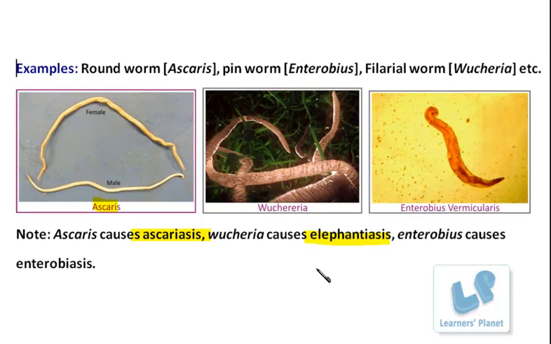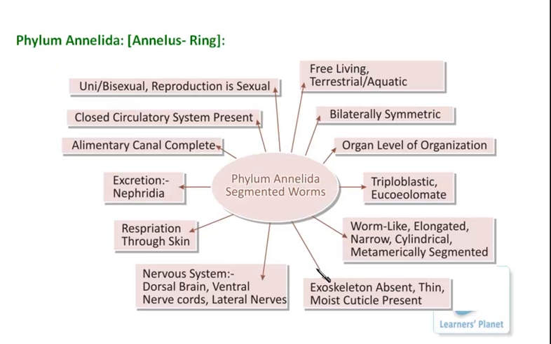The next group is the Annelida. This name, phylum Annelida, is derived from the word annelid, which means ring. In these organisms, the body is arranged in the form of rings, and so they are also known as segmented worms, right?